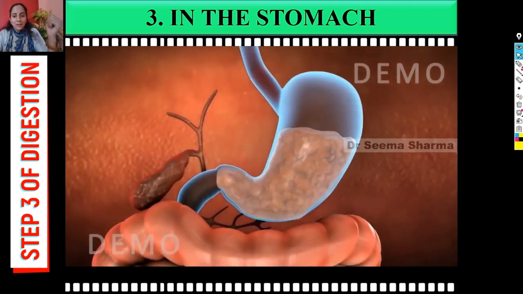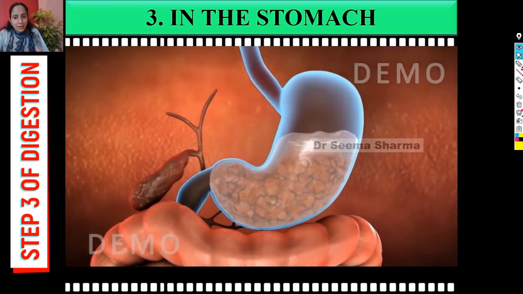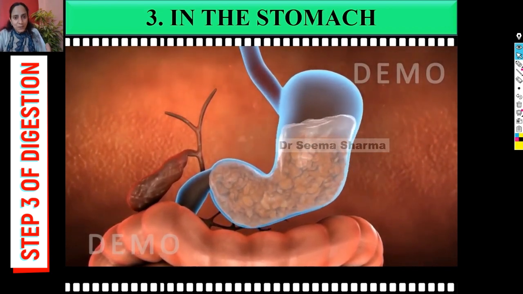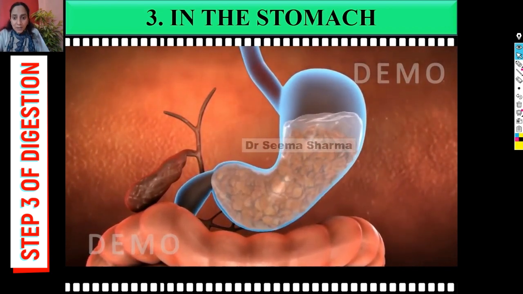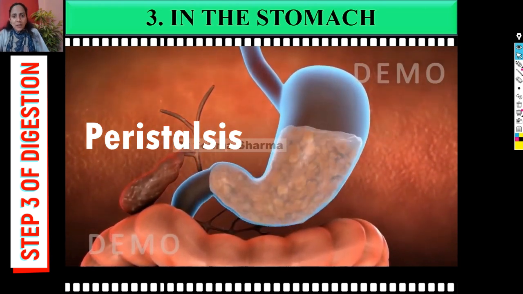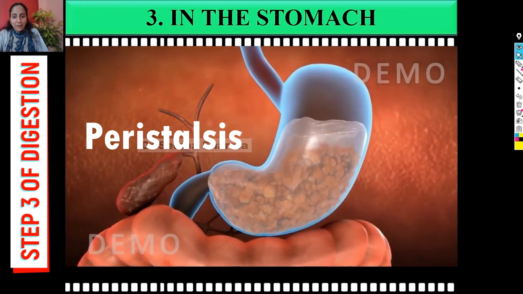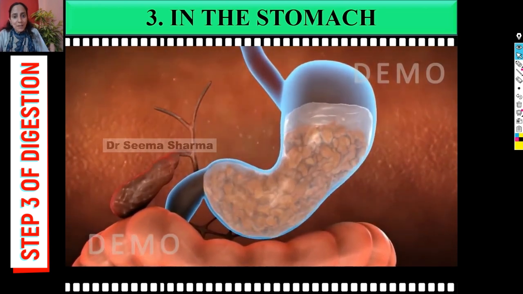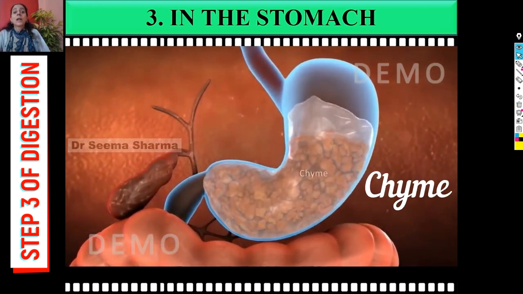These protein digestive enzymes start digesting the protein-containing part and break it into smaller parts. Now the muscular contraction and relaxation of the stomach walls, which is called peristalsis, churns the food into further smaller parts and mixes it well. This semi-digested liquid is called chyme.